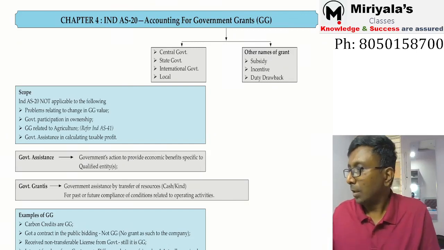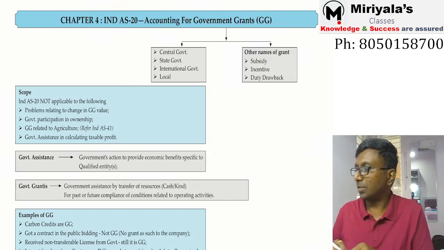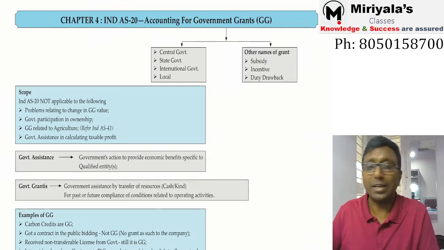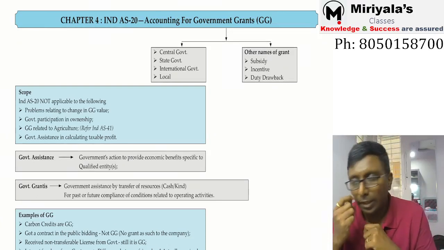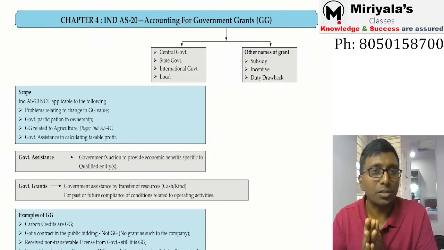So chapter Ind AS 20, accounting for government grants. As usual, let us summarize this in 5 to 10 minutes of time. Except the big standards, it will take too much time.